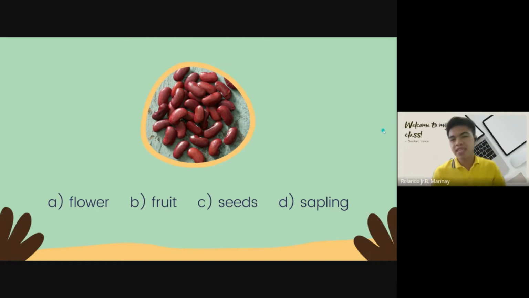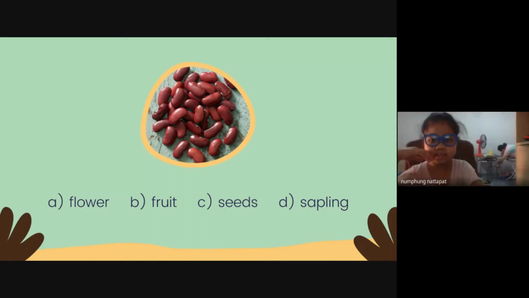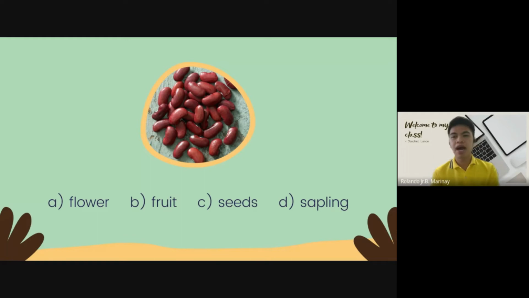When we plant a seed, it will become what? A sapling. And then a sapling will become a tree or a bigger plant. And then a bigger plant will have flowers.